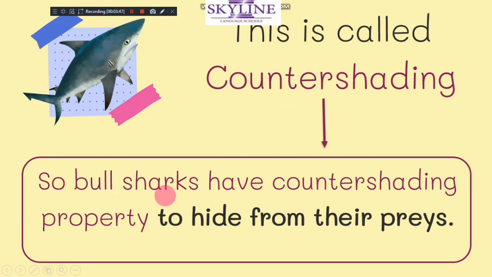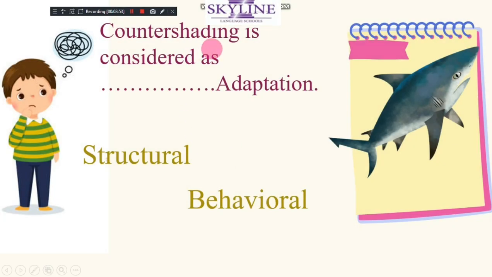When I ask you, the bull shark has what? Counter shading. Super. Counter shading is considered what adaptation? Look, it's inside its shape, or is it something it does? Yeah, super. It's structural. Why? Because it's inside its shape.